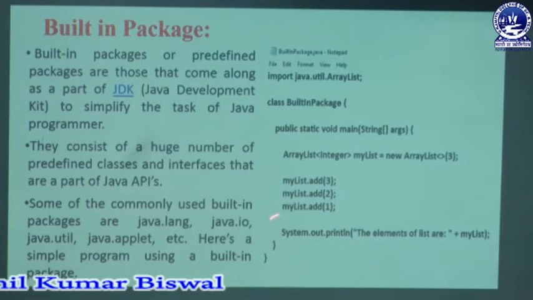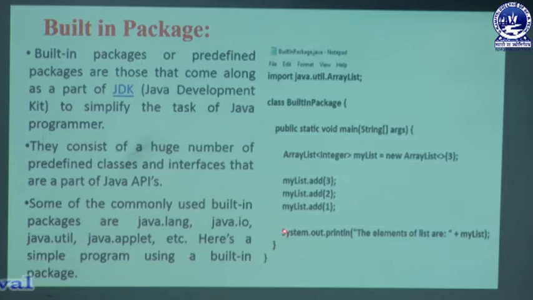Then at last we print the list. Without any for loop we can directly print the list elements. That is the advantage of ArrayList: without taking the help of a for loop to print one by one, we can write the ArrayList object directly, which displays every element present in that list.